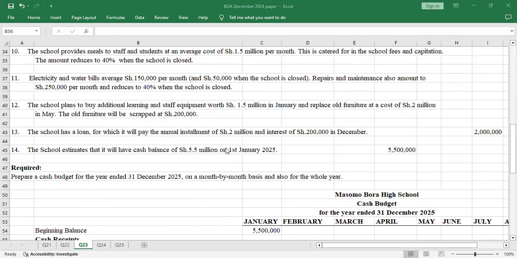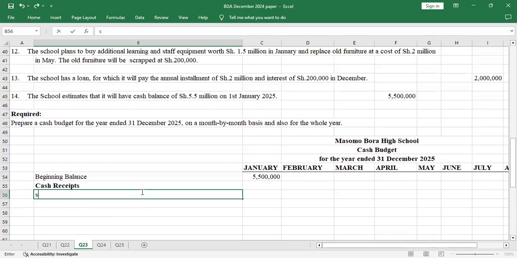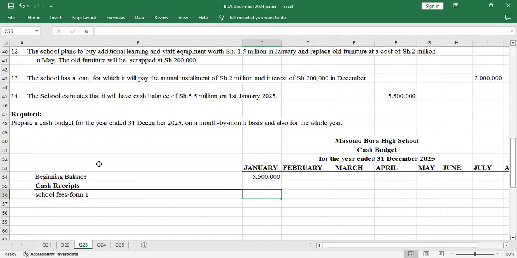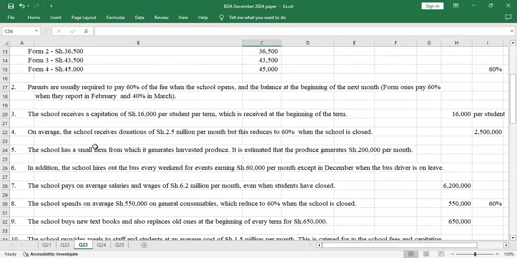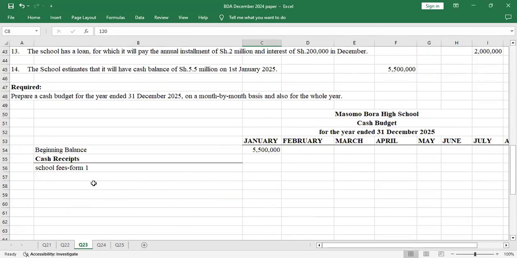So the first cash receipt will be the school fees. But we have to be specific. We start with Form 1. In January, we were told that the Form 1 class will only report in February. We know that we'll have 120 students, but it is not a cash receipt for January. It will go to February when they report. So we just put 0 as the school fees for Form 1.